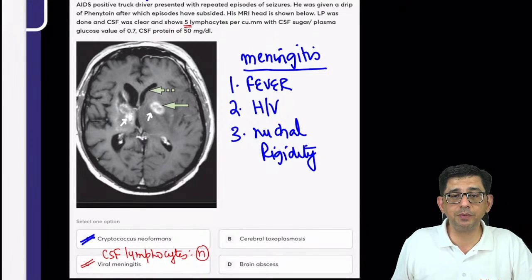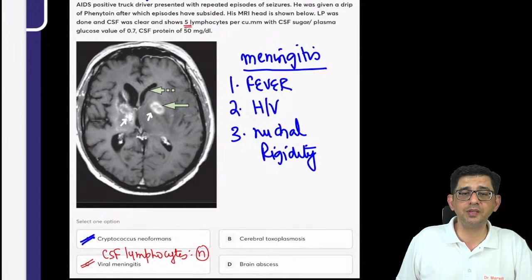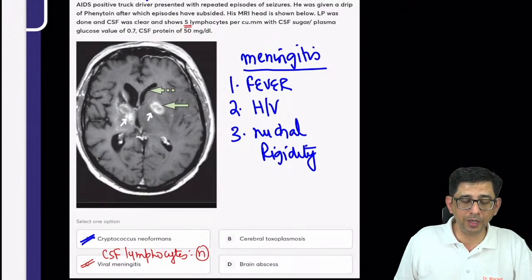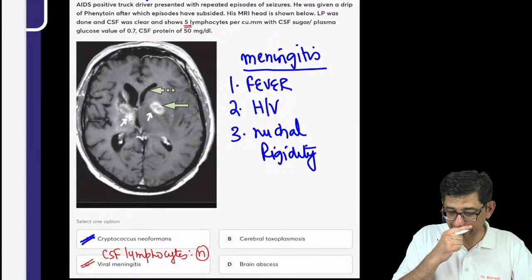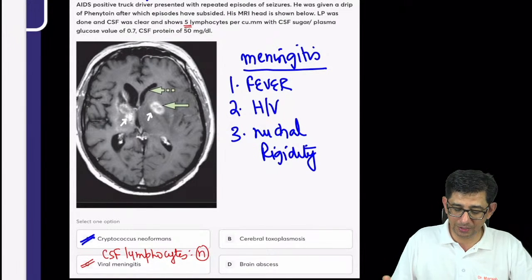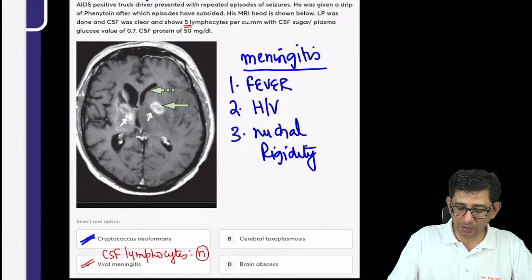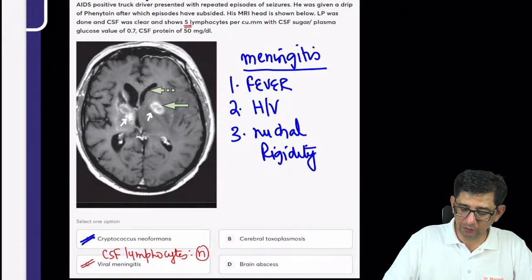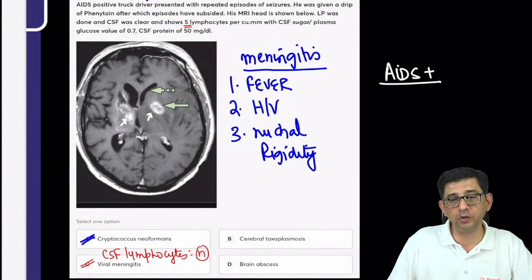Brain abscess will have high grade fever, chills, rigors. Brain abscess becoming multiple is a bit unlikely, so we'll talk about a common disease in this case. I think a lot of you have not listened to the AIDS video. I have explained this in it. Opportunistic infections in AIDS are always asked.